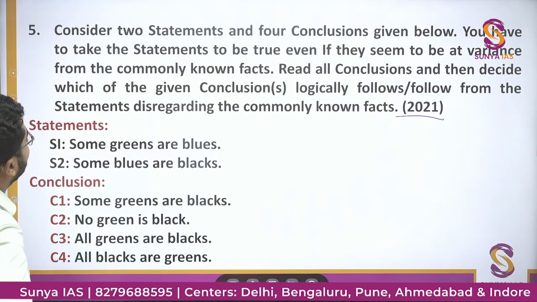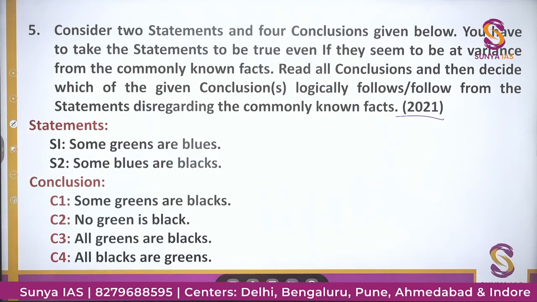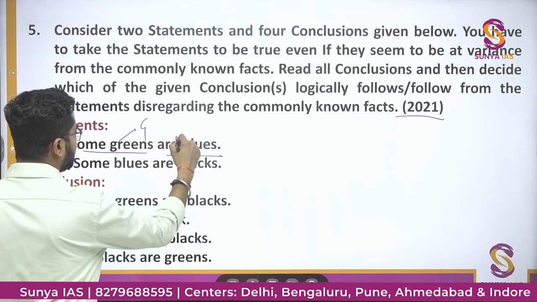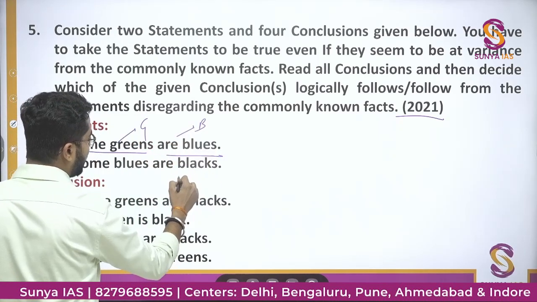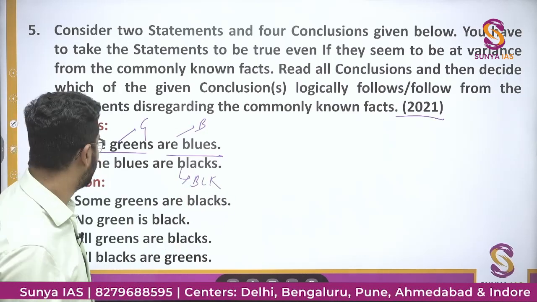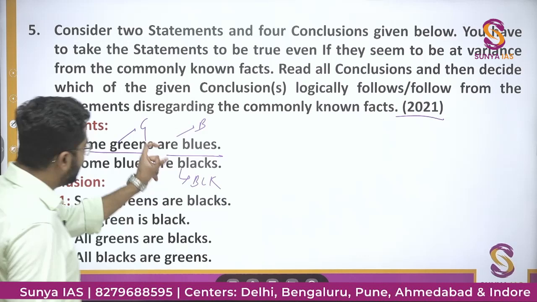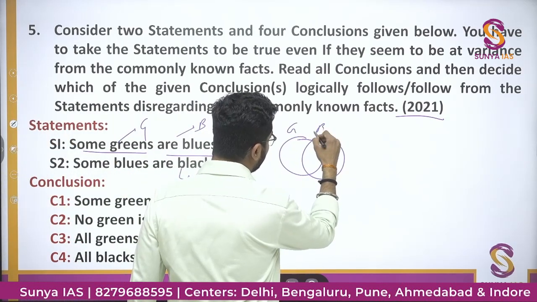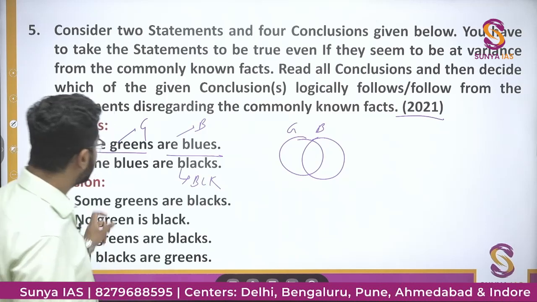Read all conclusions and then decide which of the given conclusions logically follow from the statements regarding the commonly known facts. Okay. Some greens are blues. So green is G, blue is B, and black is BLK. Like this, I have made the abbreviations. Some greens are blues. I have just made general statements. Some greens are blues, and some blues are blacks.